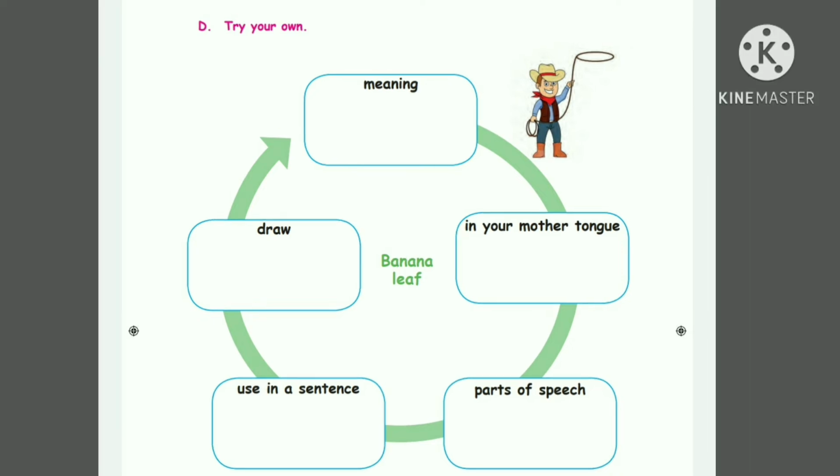Banana leaf. Children, what is the meaning for banana leaf? Yes, banana leaf is a leaf of the banana plant. They are large, flexible and green in color. They are used for cooking, food serving, etc. So you can write the green leaf that grows on a banana tree. Next one, in your mother tongue. In Tamil, we call it as Vazhai ilai.